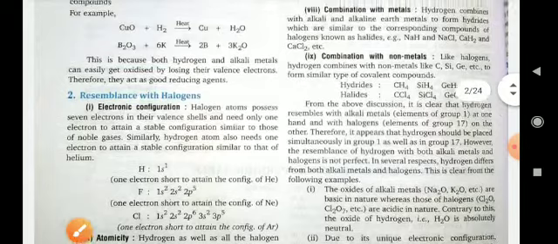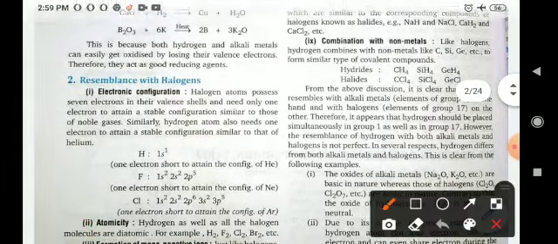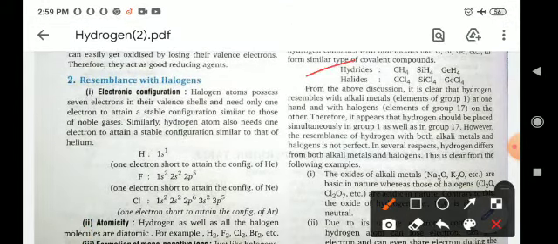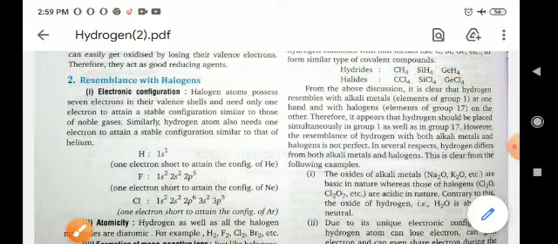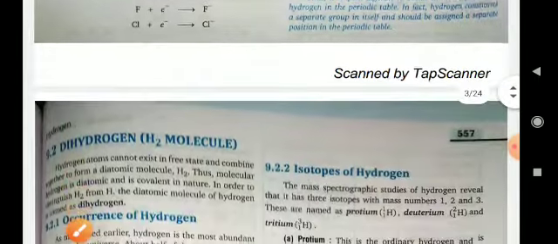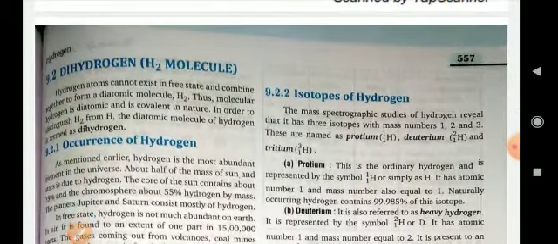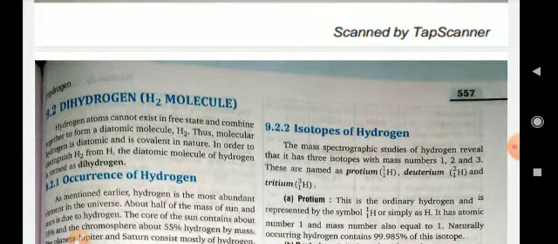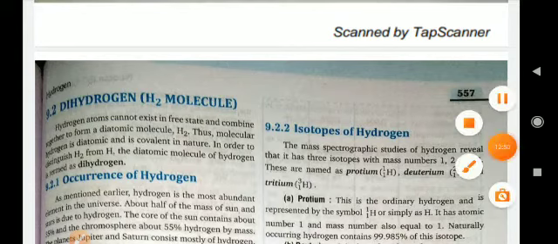Next, combination with non-metals. Hydrogen can also combine with non-metals like carbon, silicon and germanium, and halogens also combine with carbon, silicon and germanium and form their halides. Okay, so these are the basic properties by which you can say the properties of hydrogen resemble both alkali metals and halogens. Okay, thank you.